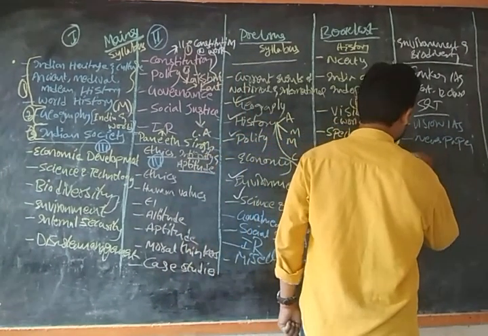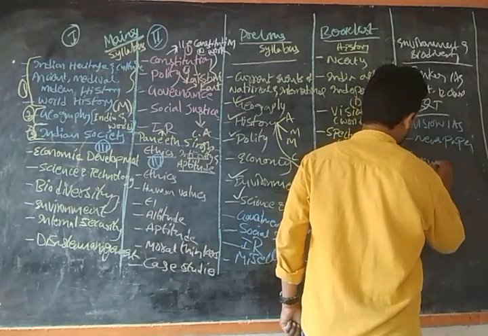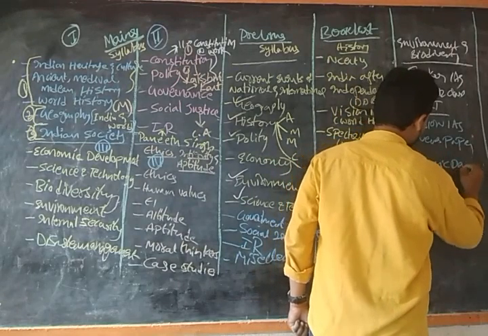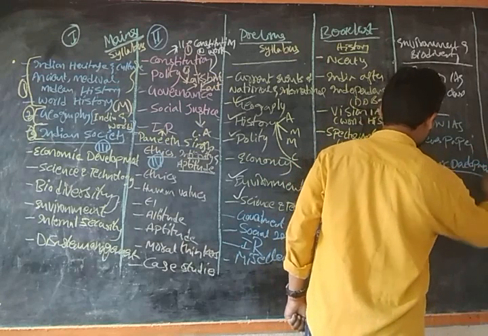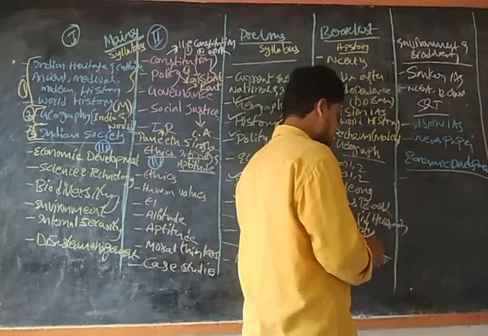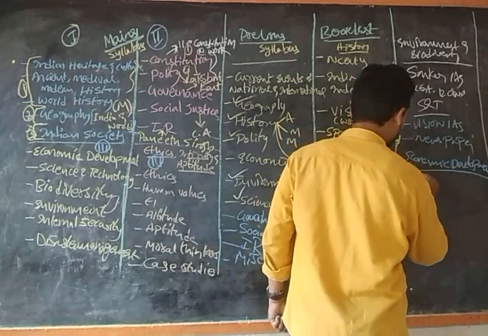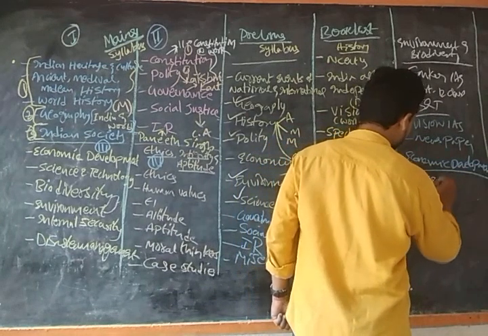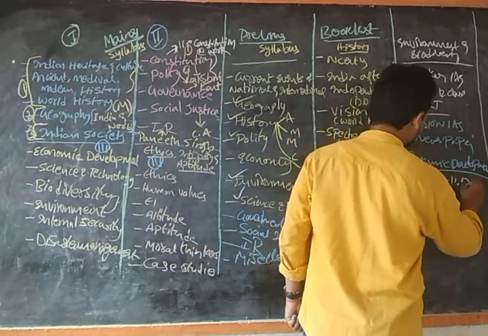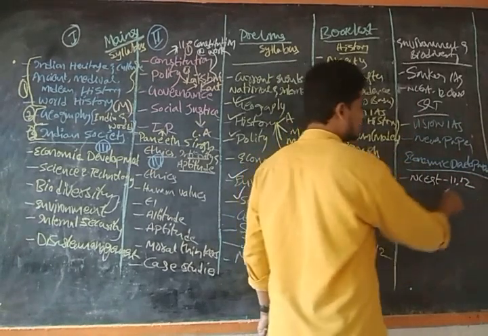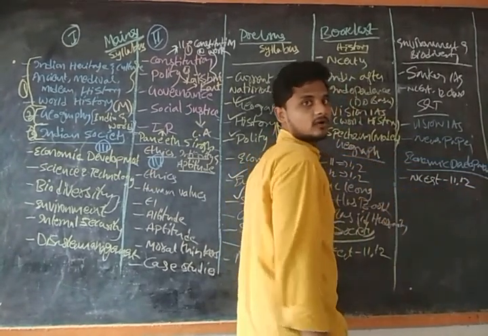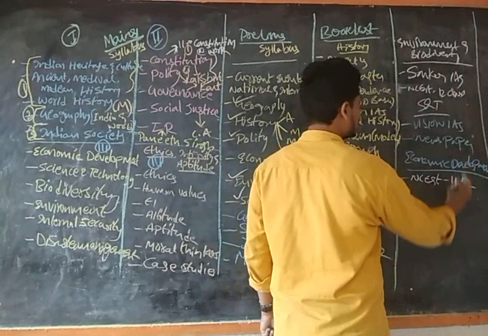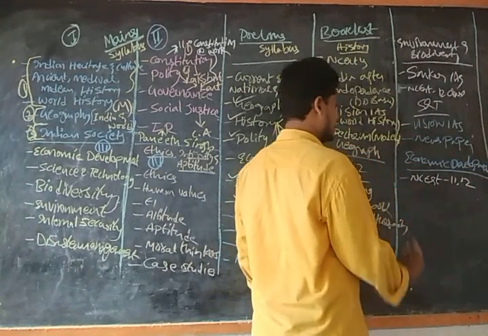And we have economic development. For economic development you have books like NCERT, 11th and 12th. The 12th is basically with respect to macro, guys, and the 11th one is micro. So you can take the 12th class NCERT book.